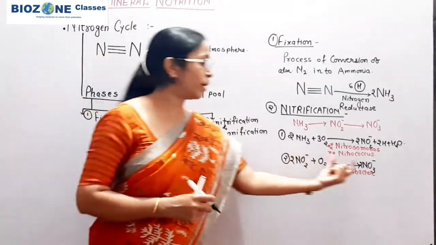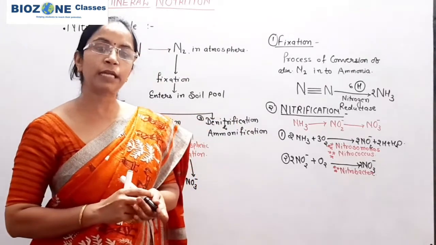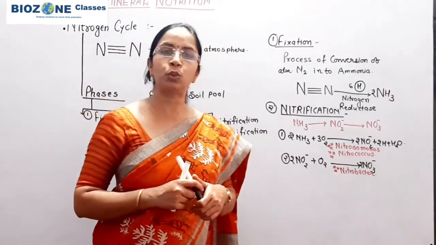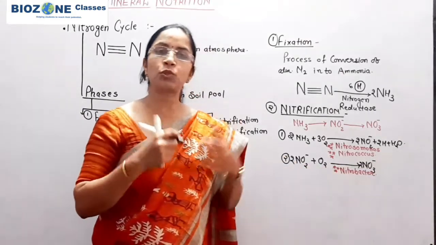Now what is happening with this nitrate? The nitrate is available in the soil and this nitrate gets absorbed by the roots of the plant, and in the plant the nitrate reaches towards the next stage.